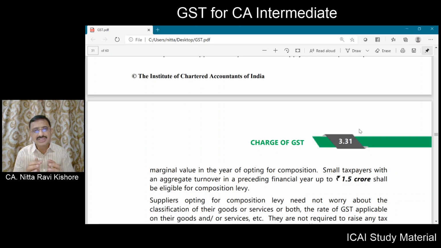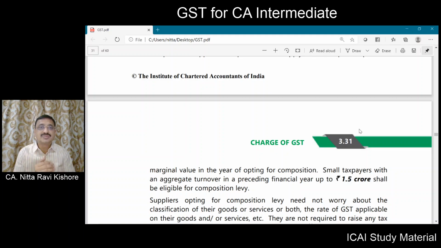Just because he is supplying 2 lakhs of rupees of service, it is not proper and just to deny him the composition scheme. So certain provisions are incorporated wherein the supplier of goods, if he is providing a small portion of a service, will be eligible for the composition scheme.